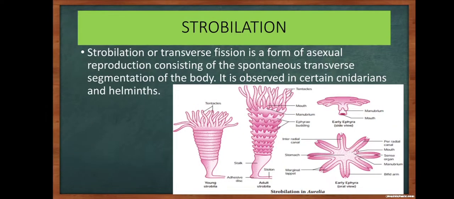Then strobilation. Strobilation or reverse fission is a form of asexual reproduction consisting of the spontaneous transverse segmentation of the body. It is observed in certain cnidarians and helminths. You can see the strobilation in Aurelia.